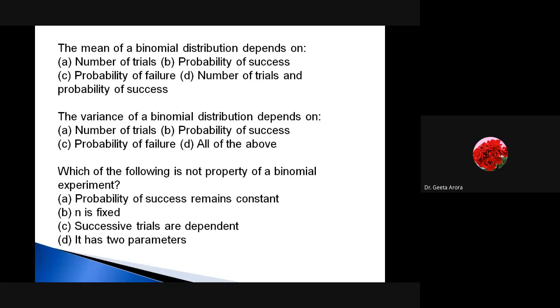The variance depends upon. Again, we are saying the number of trials, probability of success. The formula is npq. Yes, the formula is npq. It means it depends upon n, p as well as q. Correct? Okay, I think this is the last one.